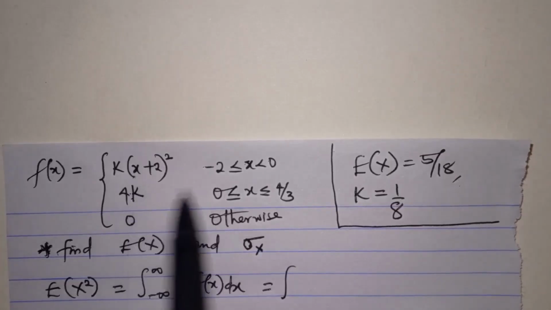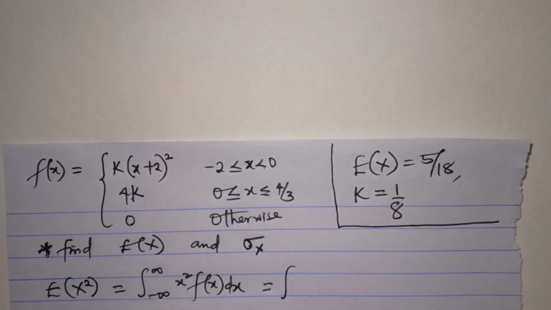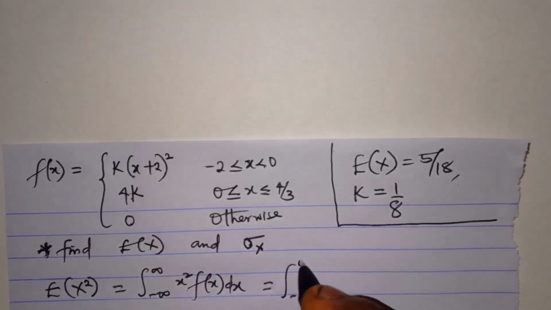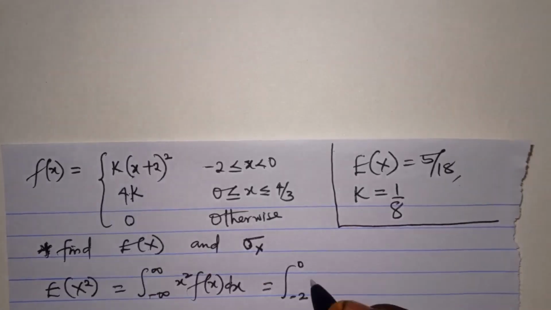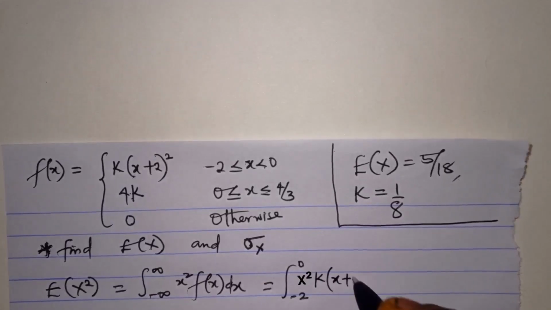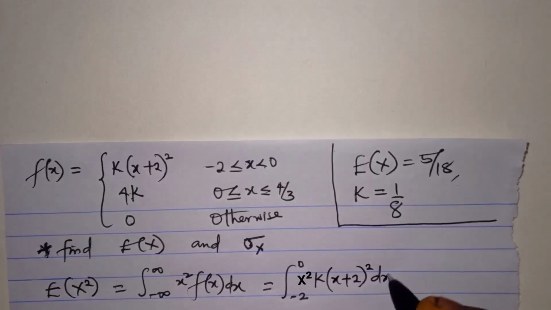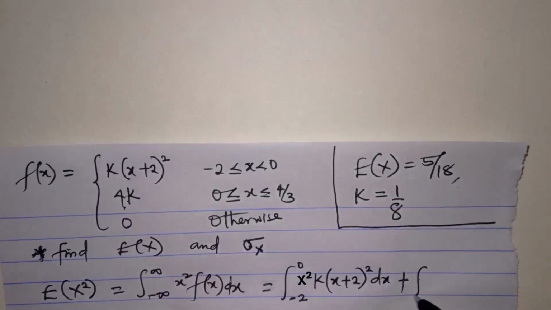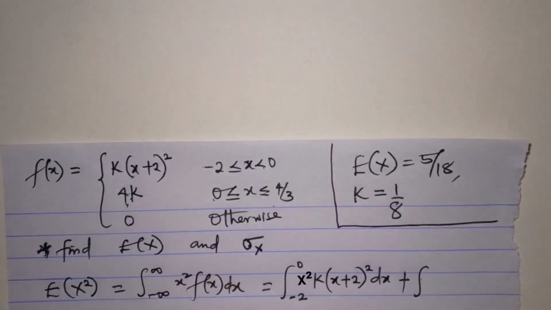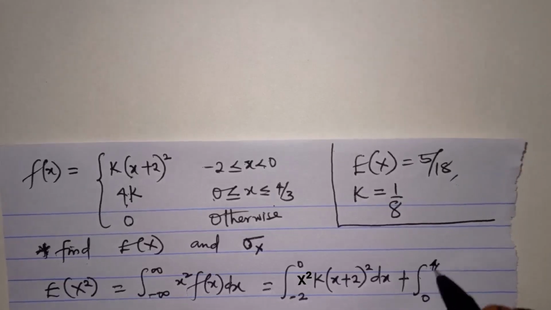So let me take this one from minus 2 to 0, and the function is k into x plus 2 all squared. Then I'll take the second one, which is 4k. So the integral is from 0 to 4 over 3.